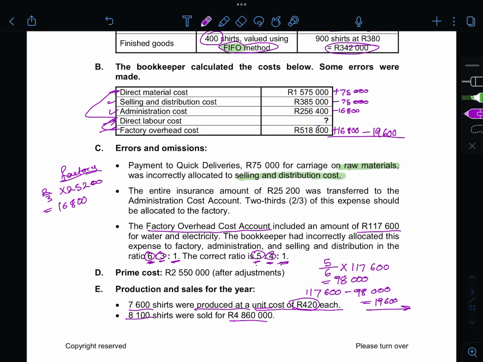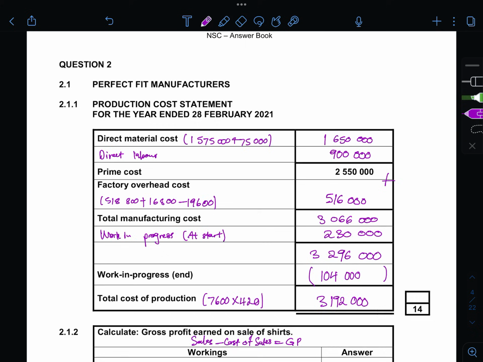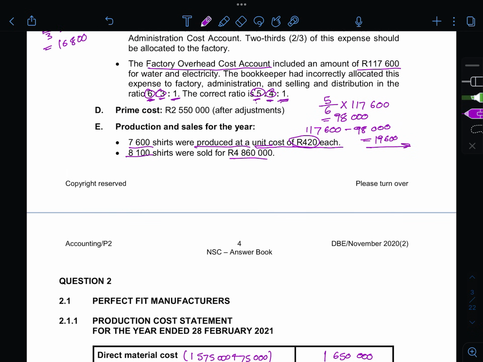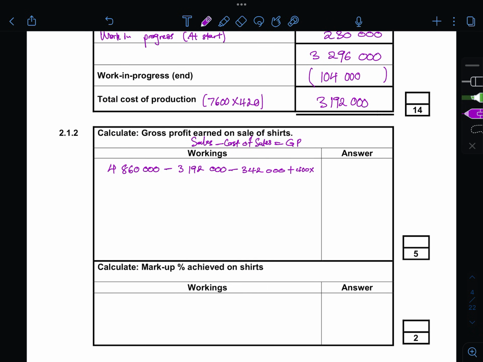So they're not supposed to be part of our cost of sales calculations. So we're going to say plus 400 times 420. Let's see what that gives us.